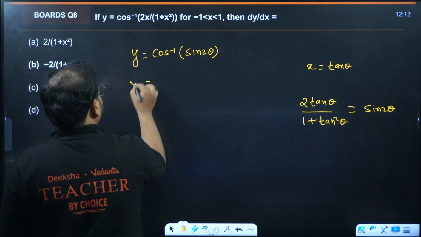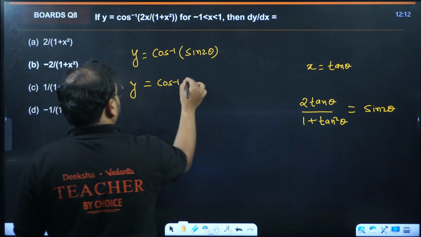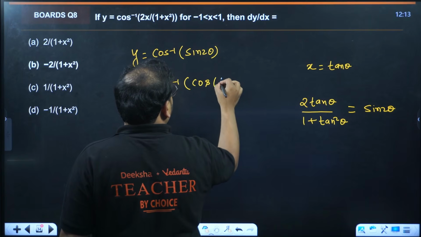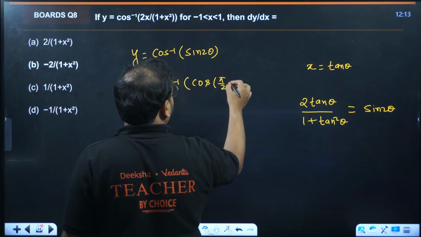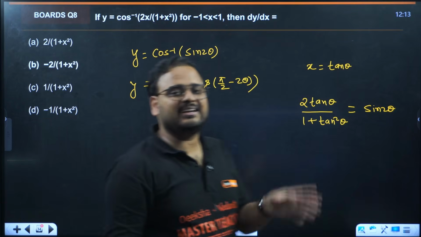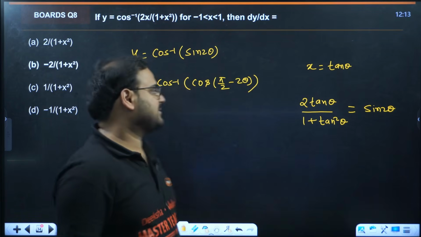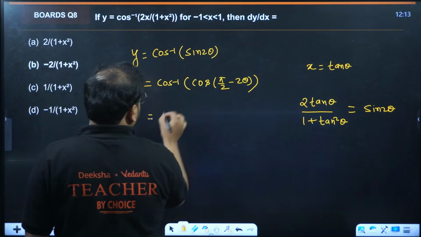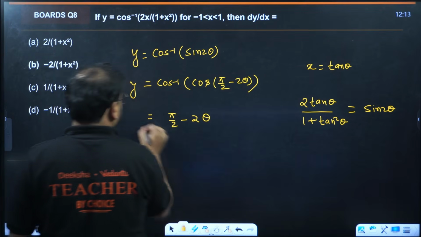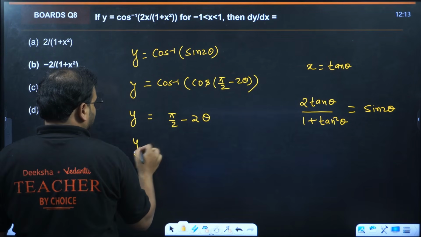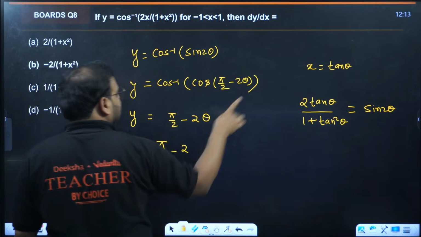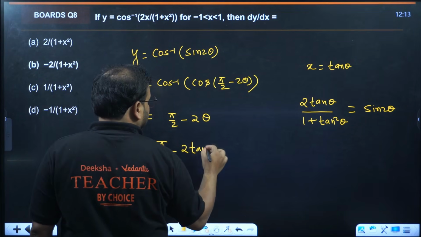It will be much easier if we have cos inside. Then make the bracket inside as cos. So we'll write this as cos of pi by 2 minus 2 theta, because we know very well cos(90 minus x) is sin x. So we get pi by 2 minus 2 theta, that's y. Pi by 2 is a constant, minus 2 times theta, which is tan inverse of x.